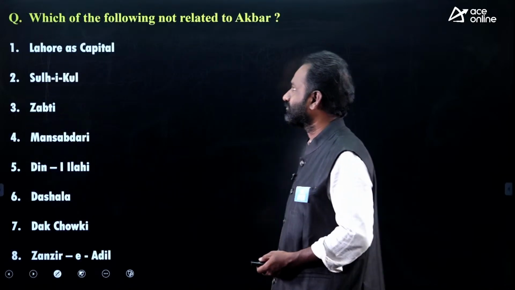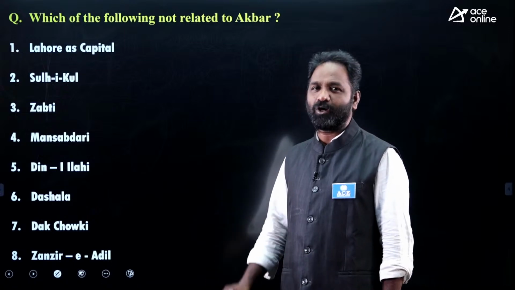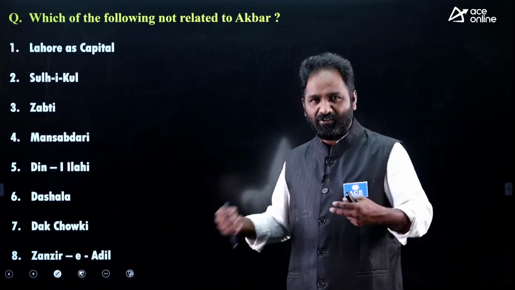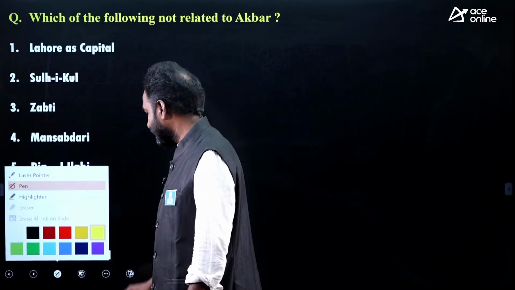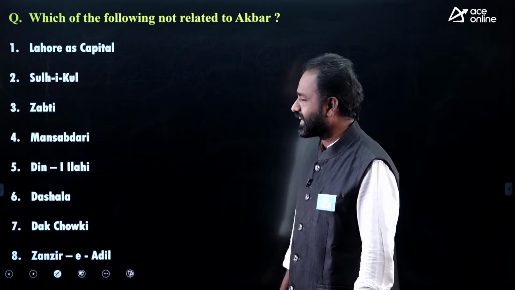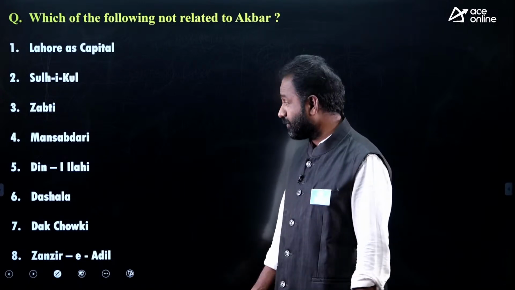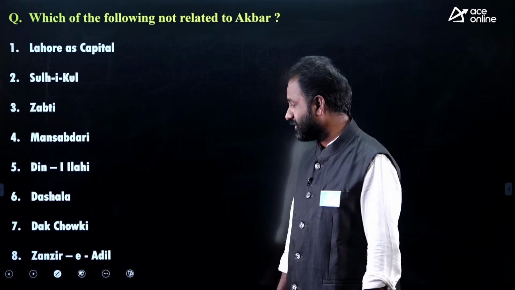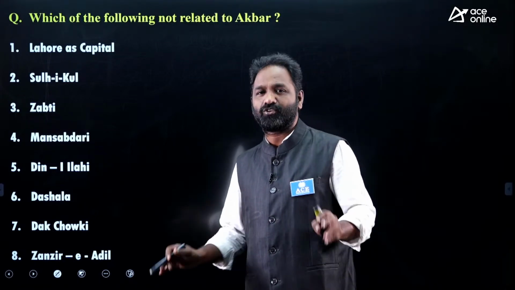That is the history. Now, which of the following is not related to Akbar? I have given 8 options. Why 8 options? Because I want to cover more information and check your knowledge also. That means the system was not introduced by Akbar. The options are: Lahore as capital and shifting of capital, Sulh-i-kul, Zabt system, Mansabdari system, Din-i-Ilahi, Dahsala system, Dak Chowki, Zanjir-e-Adl. Which of the following is not related to Akbar?